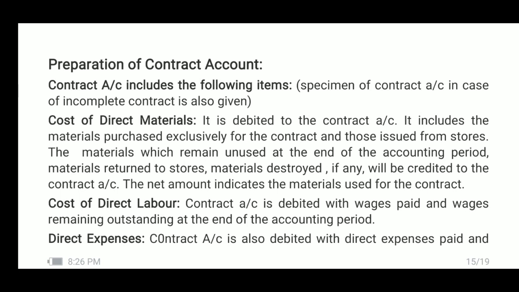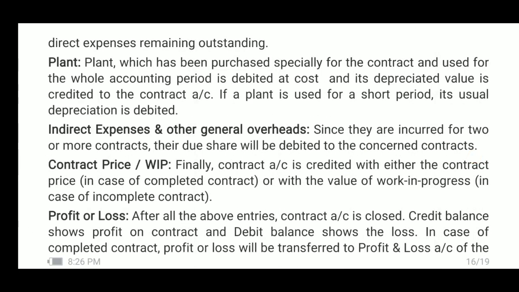Direct expenses. Contract account is also debited with direct expenses paid, if any, and direct expenses remaining outstanding. As in the case of direct labor, here also a part of direct expenses may be remaining outstanding. If outstanding expenses are there, that should be added to direct expenses on the debit side of the contract account.